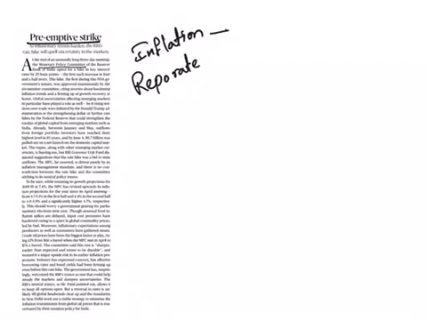Inflation is the rate at which the general levels of price for goods and services is rising, and consequently the purchasing power of currency is falling. That is, the prices will rise and the purchasing power will fall. Second one is repo rate.